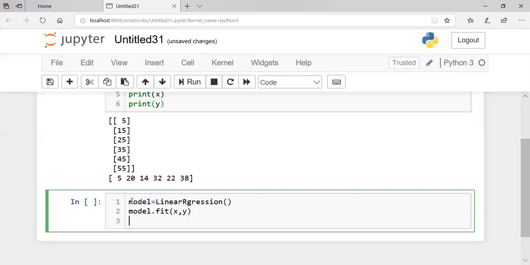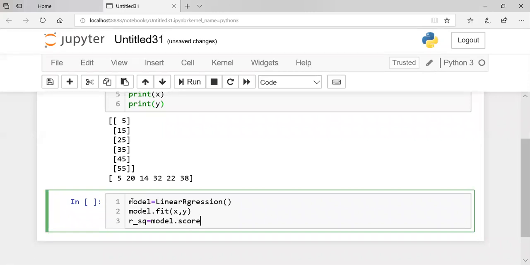Okay. Then I said we have to calculate the coefficient of determination. Remember, R square. So taking the name as R square, and then using model, we want to find out the score. What score is it achieving?